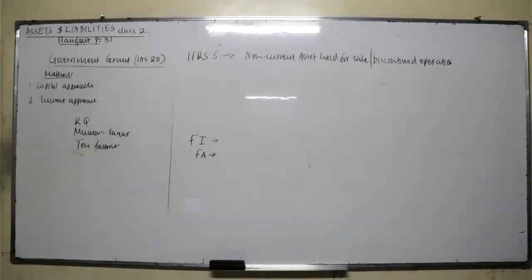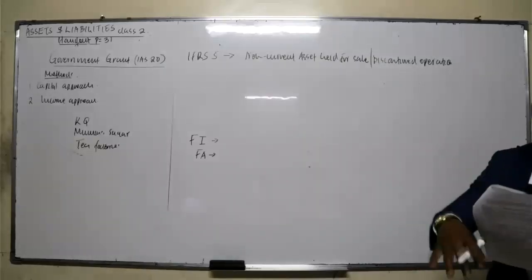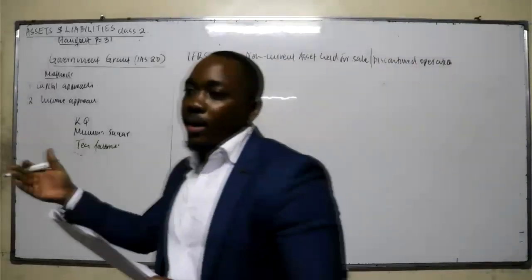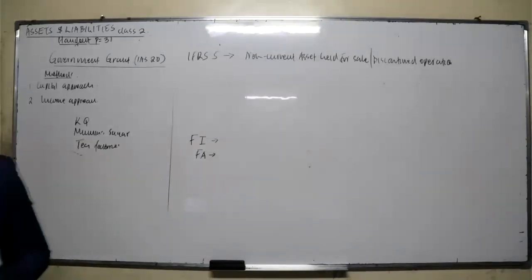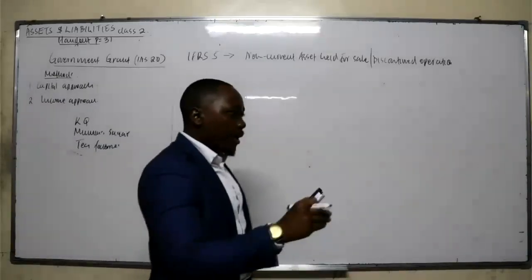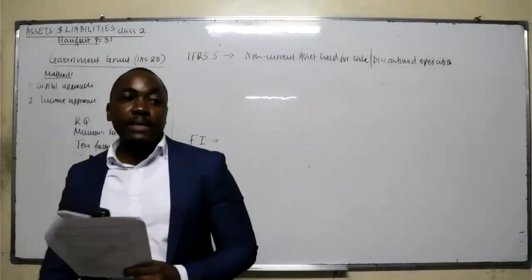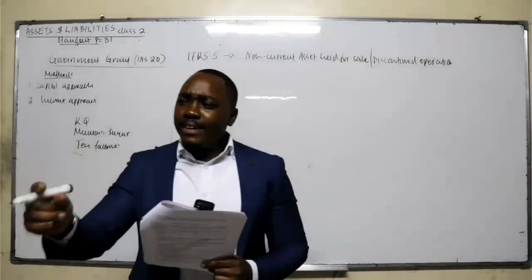A current asset is an asset owned by the company of which the entity expects the economic benefit within one financial year, or an asset that is not expected to be in the company for more than one year. An asset that is expected to be in the company for more than one financial year is what we call a non-current asset. So we agree, a lorry or a motor vehicle is a non-current asset. What if now, during this financial year, we decide to sell that motor vehicle? The management is committed to sell that motor vehicle. Now, does it meet the criteria of a non-current asset?